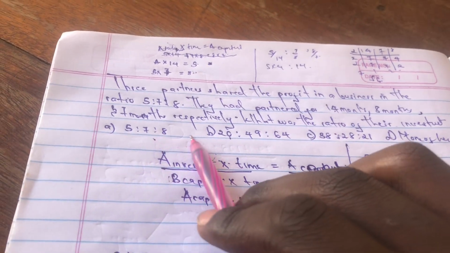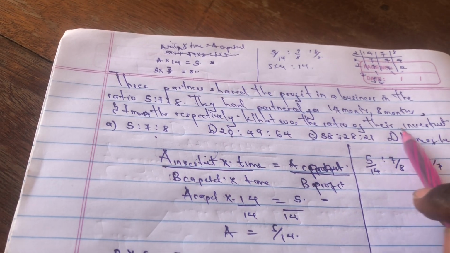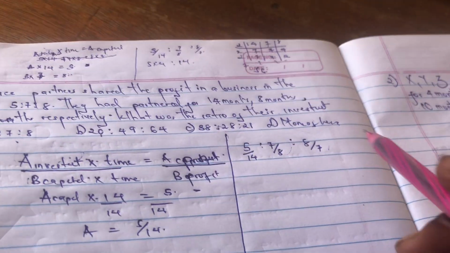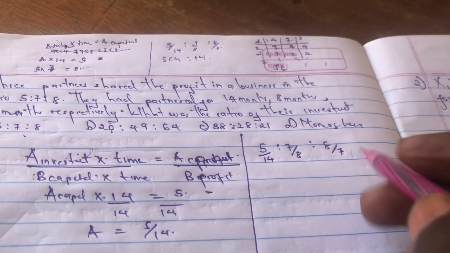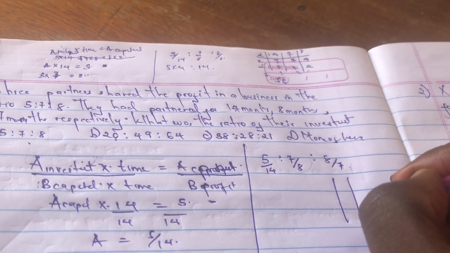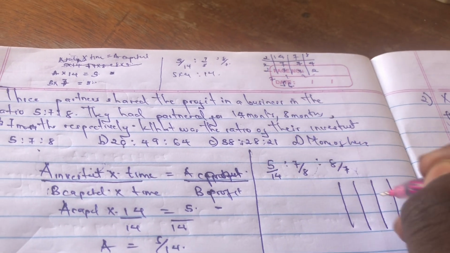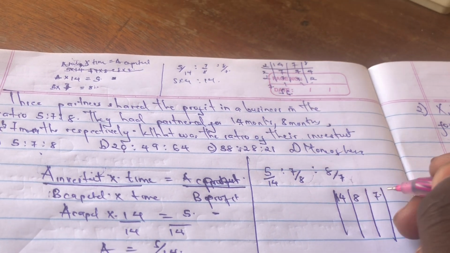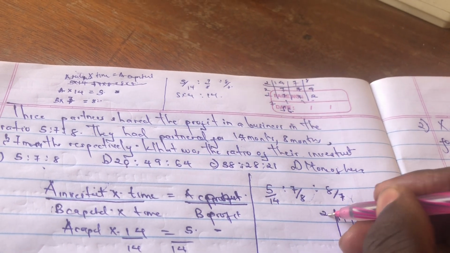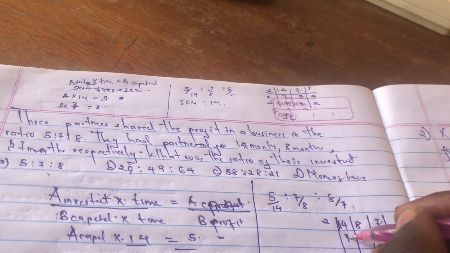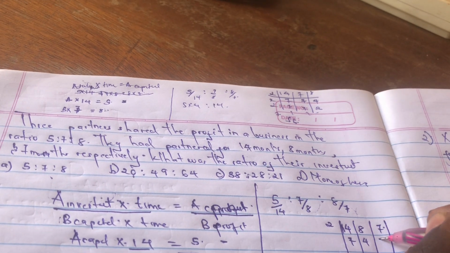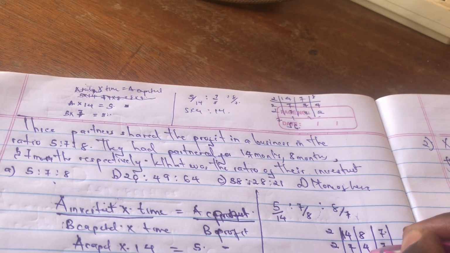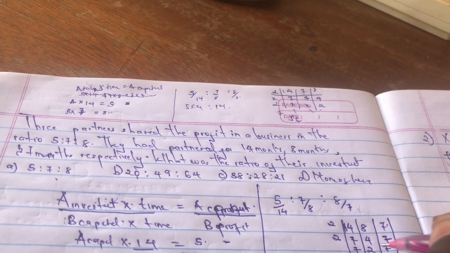But now that ratio is not among these options. So that means they want you to simplify this further. So you get these denominators and first get their LCM. When you get the LCM of the denominators, that is 14, 8, and 7. You first divide by 2: 14 becomes 7, 8 becomes 4, 7 stays 7. By 2 again: 7, 2, 7.